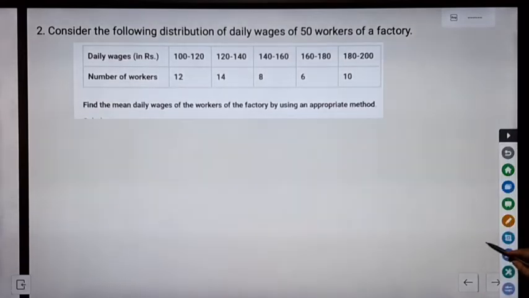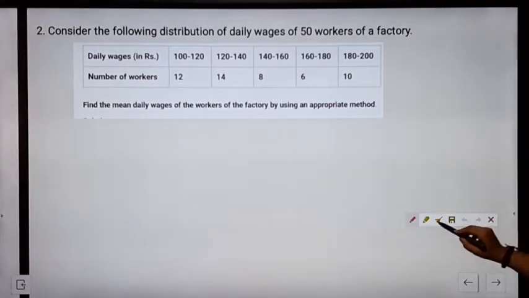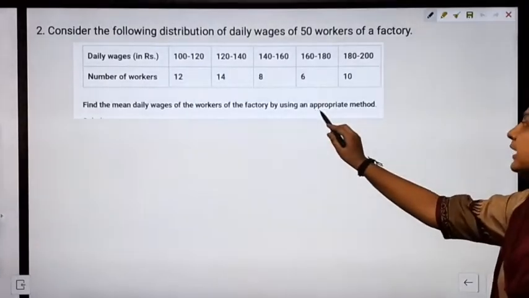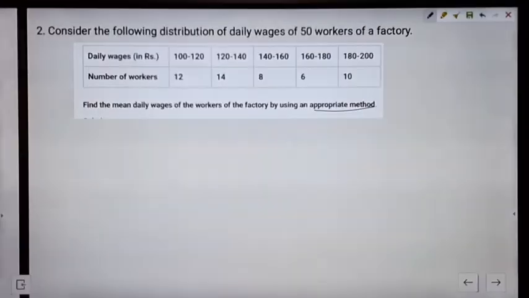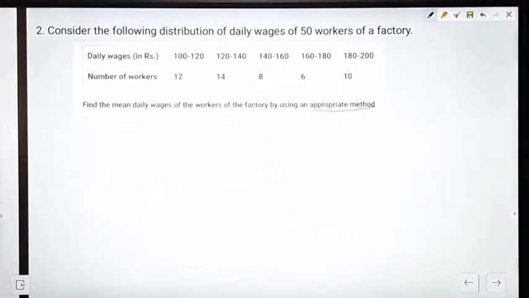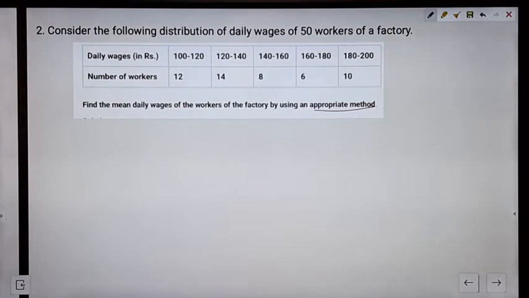Whenever in the question you are asked to find the mean using the appropriate method, this implies we can use whichever method we find easy enough, whichever method makes our calculation easy.